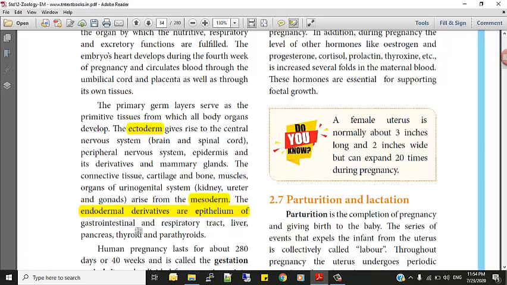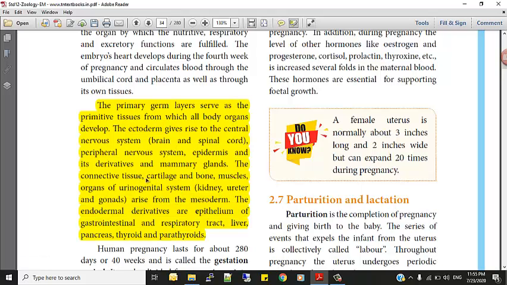What comes under endodermal derivatives? Gastrointestinal, that is the stomach and intestine, the whole digestive system, and the respiratory tract. You know what the respiratory tract is, right? What are the respiratory tract organs? Lungs, nostrils, pharynx, trachea, lungs. All of these come from the endoderm. Liver, pancreas, thyroid and parathyroid. So all these organs come from the endoderm.